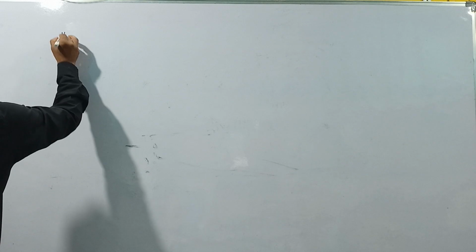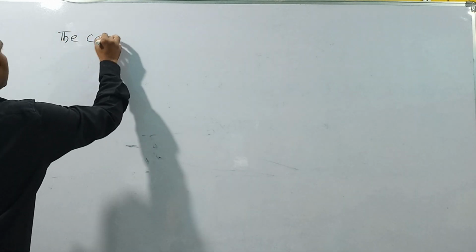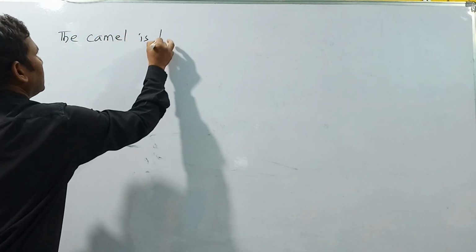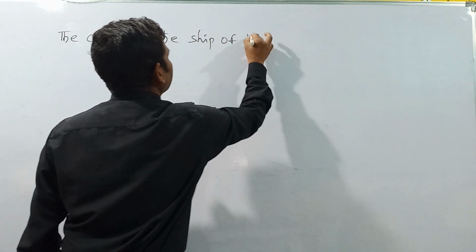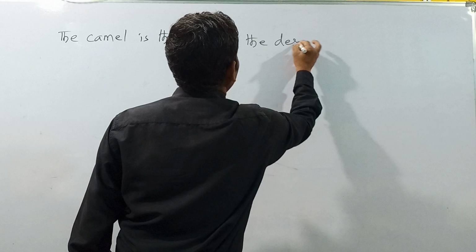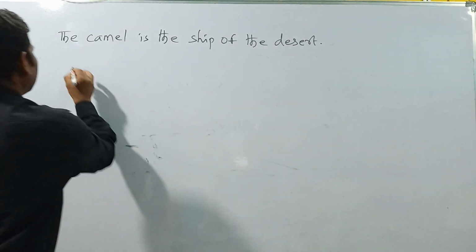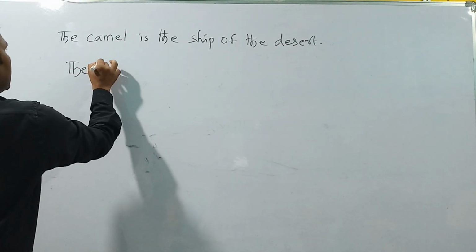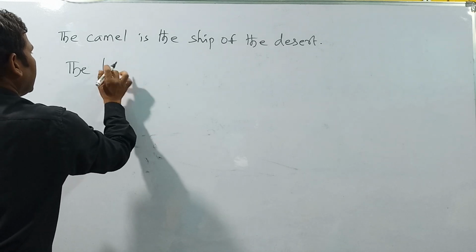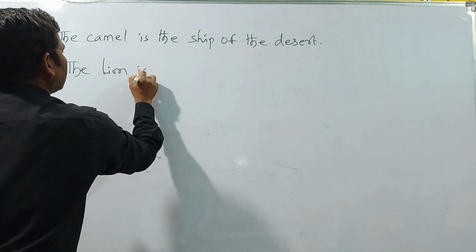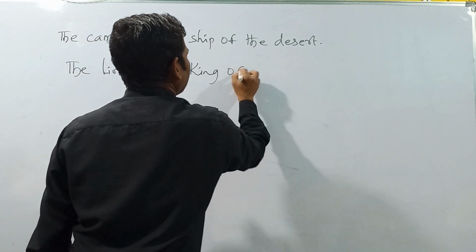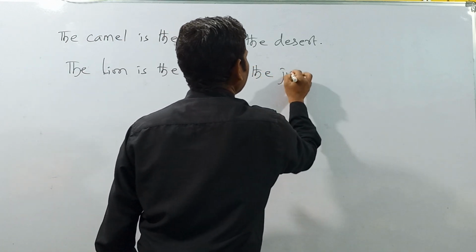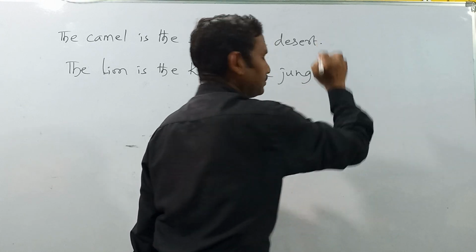Look at this example first. The camel is the ship of the desert. The lion is the king of the jungle.